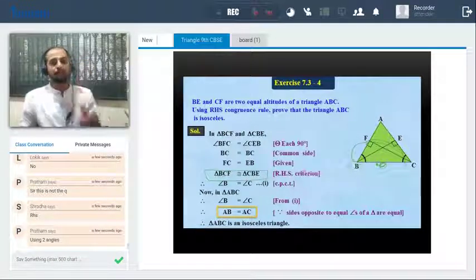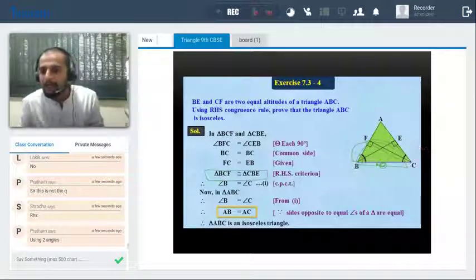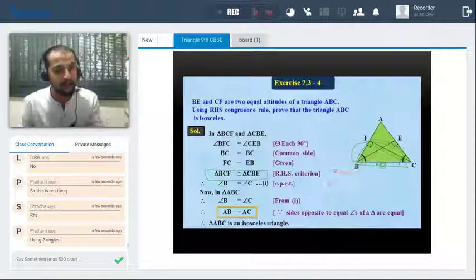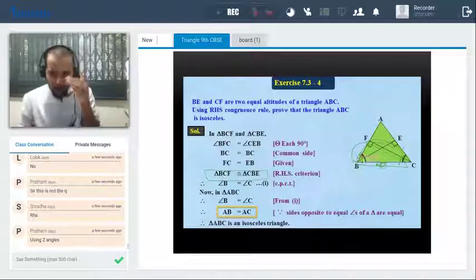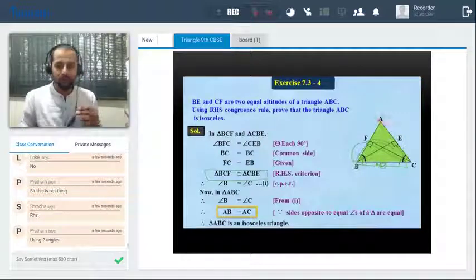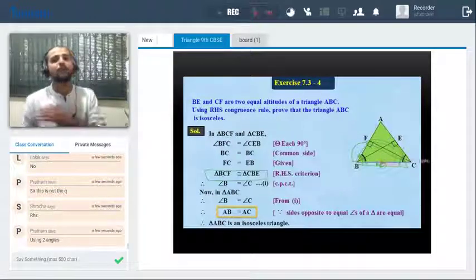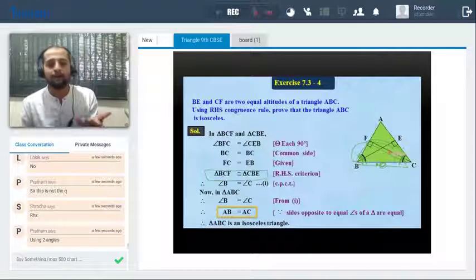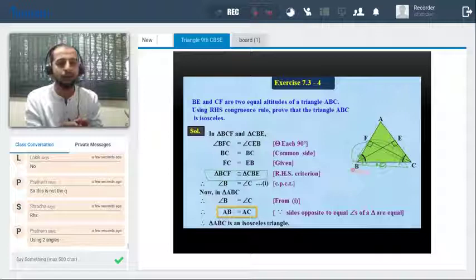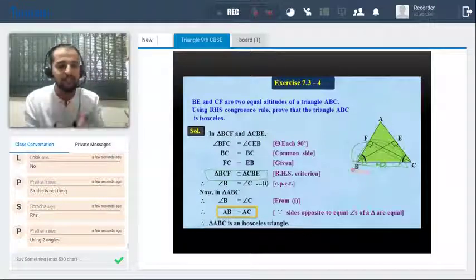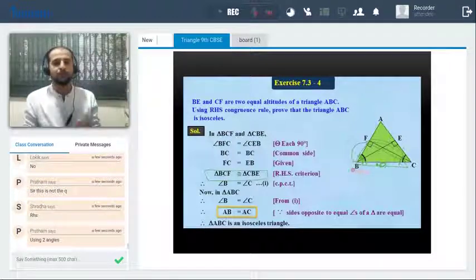If the two triangles are congruent, the angle B and this angle C, can I say these two angles are also congruent? Yes, corresponding parts of congruent triangles. So if the two angles of the triangle are congruent, just assume this is ABC, and angle B and angle C are congruent. So can I say the opposite sides are congruent, right? Yes, we can say the opposite sides are also congruent. So if the opposite sides are congruent, is it hard to say the triangle ABC is an isosceles triangle? Any confusion in this question? Any confusion in the whole solution, whole explanation?